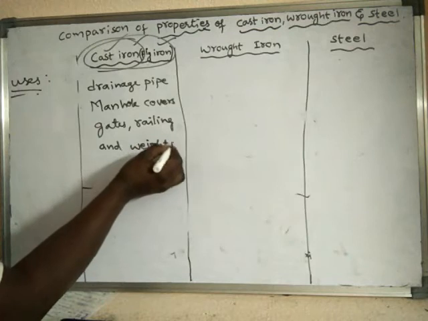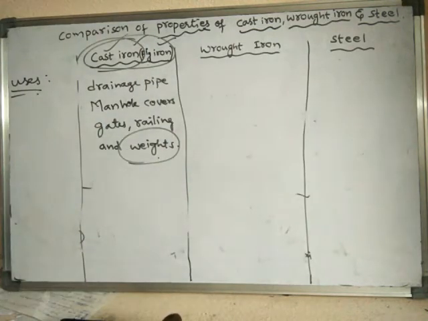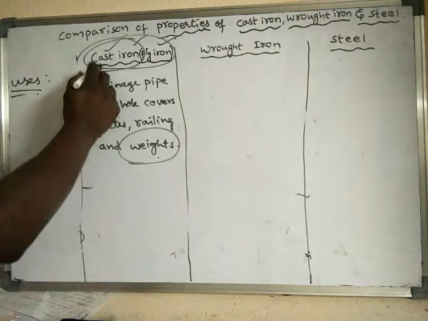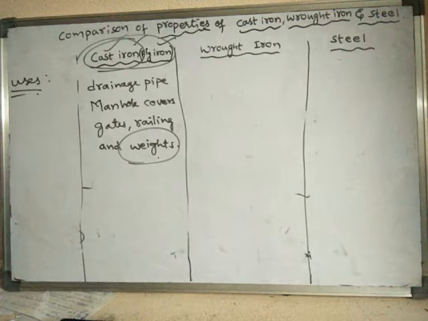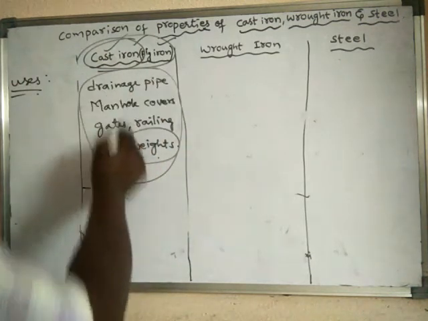Even weights, a 1 kg weight, a 2 kg weight, weighing stones, are also made from cast iron, because of its nature. What is its property? It's very hard and resistant to corrosion.